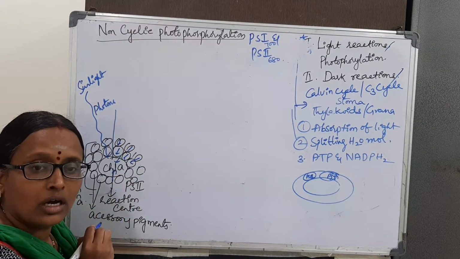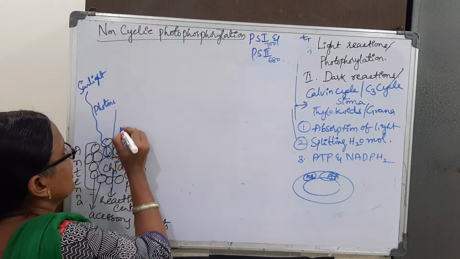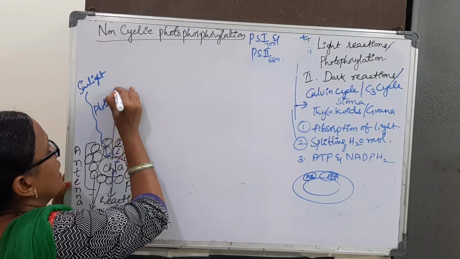In the excited condition, it releases two electrons.